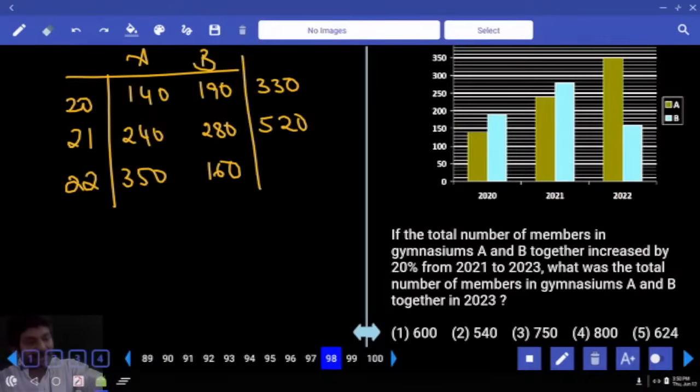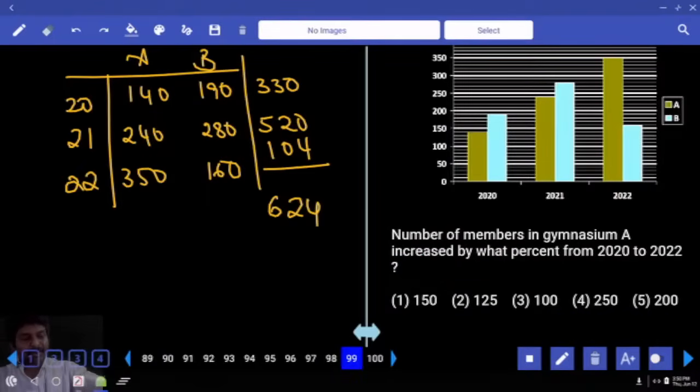If the total number of members in gymnasium AB together increased by 20% from 2021 to 2023, what was the total number of members in gymnasium AB together in 2023? They increased by 20%, right? From 2021, the total we already calculated is 520. 10%, 20%, 104 is added, 624.